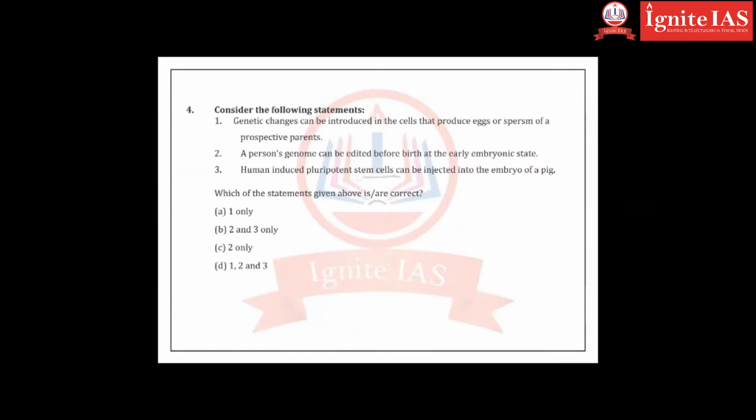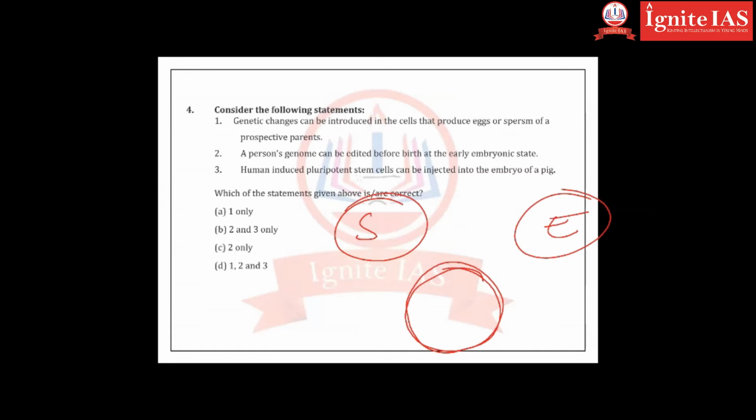A person's genome can be edited before birth at the early embryonic stage, correct? Let us say you have not introduced the changes in the sperm or egg. Now there is formation of the zygote, then embryo, then fetus and all these things. The baby is about to be born. Now you want to change the characteristics.